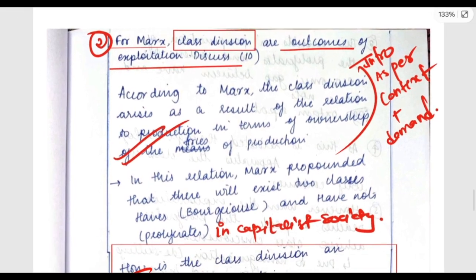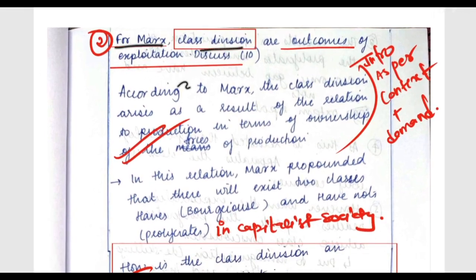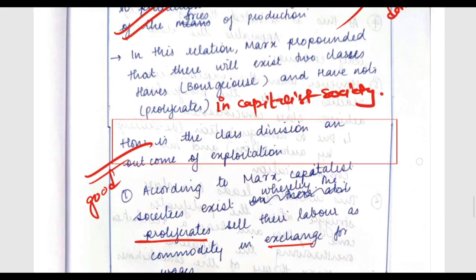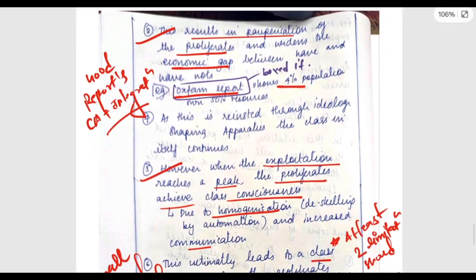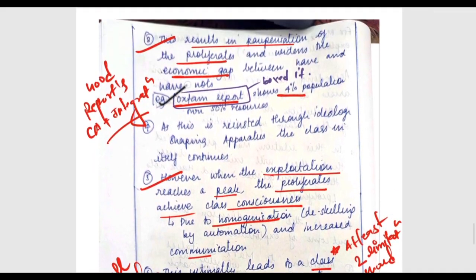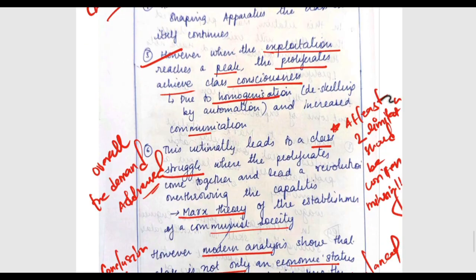Another question is the 4 marks one. Here comes the 4 marks question: are class divisions outcomes of exploitation, discuss. Overall, I will say the introduction was according to the context and demand. Okay, that was great. You have done the current affairs integration by linking the Oxfam report here very well. But I will say at least two limitations should have been written here, that was missing. Overall, the general demand of the question was very well understood. Okay, it was a sociological answer, and that is very well represented also. But what was missing here was the limitation part.